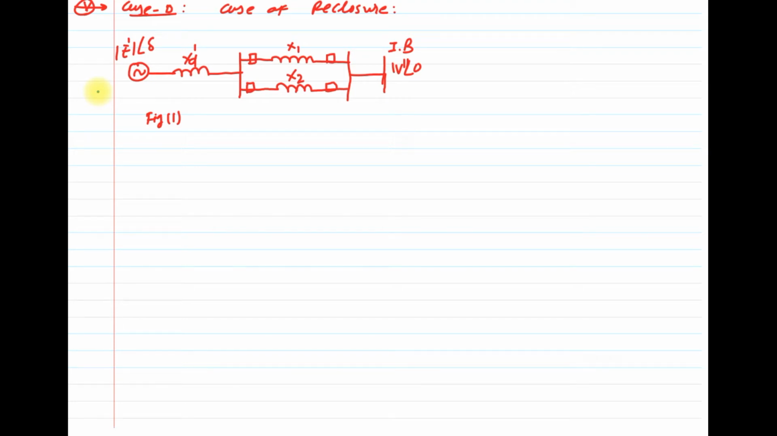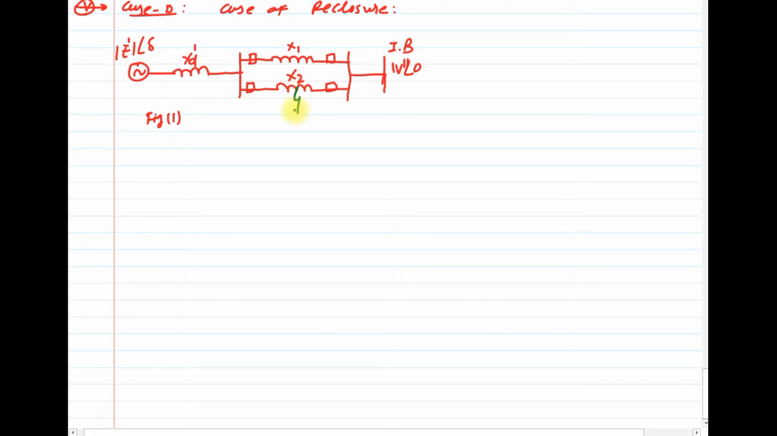Hello students. In the previous session we have seen the different cases for transient stability analysis using equal area criteria. Here we discussed the last case, the effect of reclosure in transient fault. So let us consider the same SMIB system, where the single machine is connected to an infinite bus via parallel transmission line.